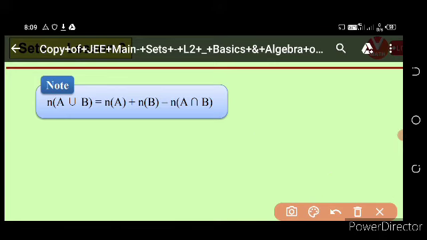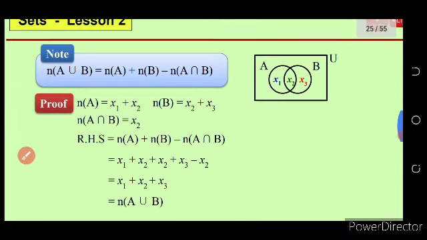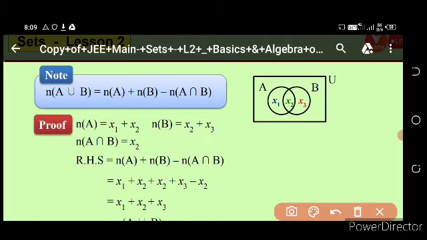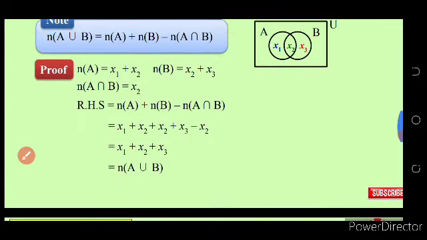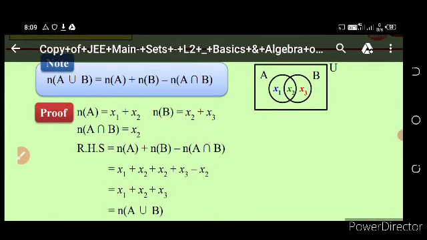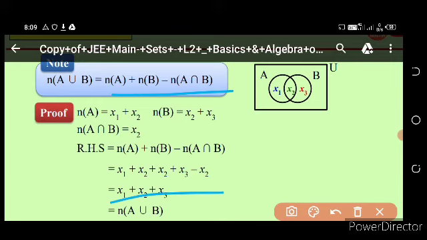Then come to note 2. This is the proof. Take the screenshot. n of A is equal to x1 plus x2. n of B is equal to x2 plus x3. n of A intersection B is equal to x2. Then the right hand side: n of A plus n of B minus n of A intersection B is equal to x1 plus x2 plus x2 plus x3 minus x2, which is equal to x1 plus x2 plus x3, that is n of A union B.